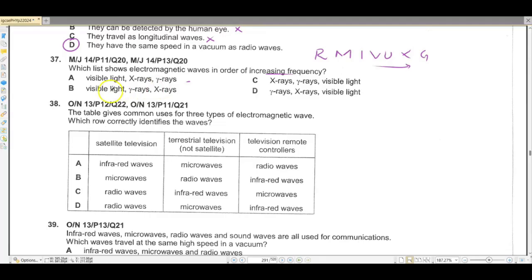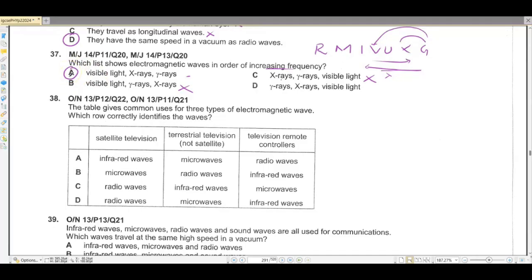Yes, this is correct. Visible, gamma, X-ray? No, this is not correct. X-ray, gamma, visible? No, this is not correct. It goes from X-ray, gamma, and then backwards, so this can't be correct. Gamma, X-ray, visible could be increasing wavelength, but it can't be increasing frequency. So A is the correct option.